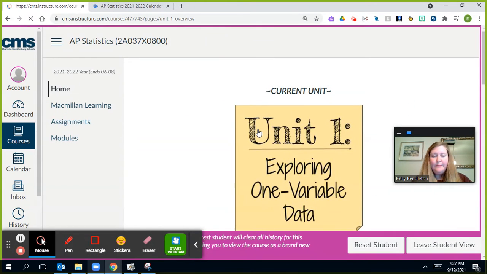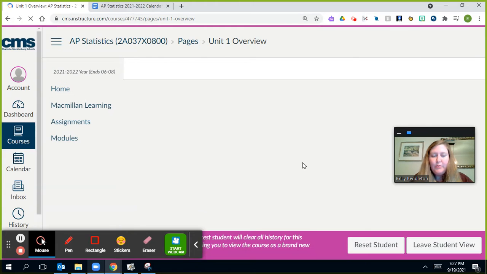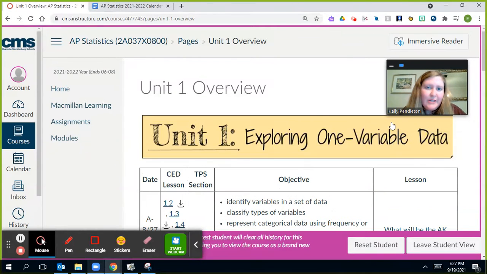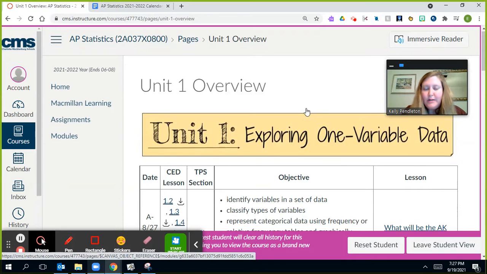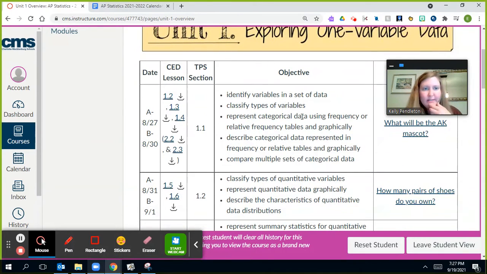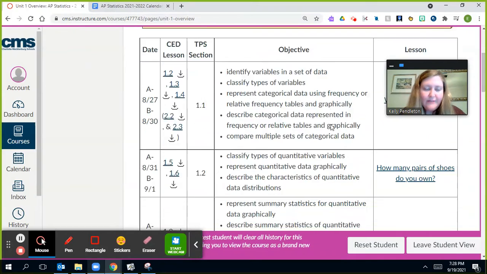If you click on Unit 1, that is our exploring one variable data. This is looking at things like general graphs, histograms, bar graphs, pie charts, dot plots, box plots, and then analyzing single variable data that is accompanied by those types of graphs.